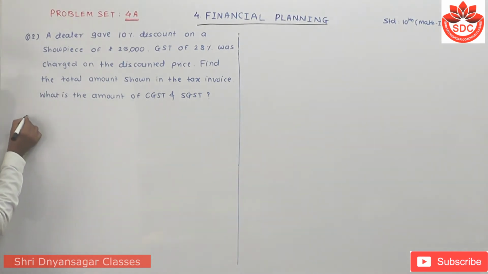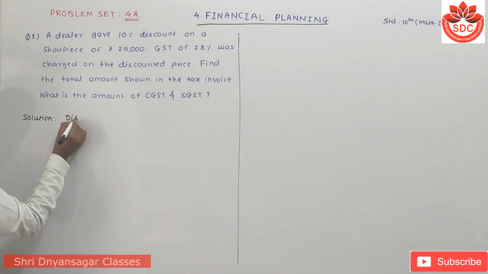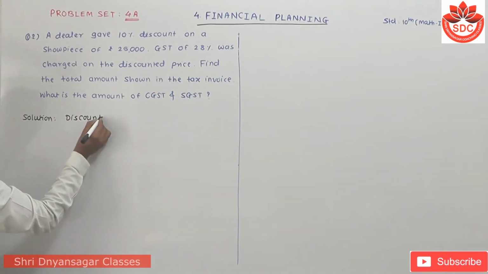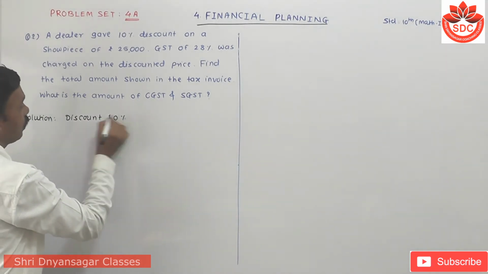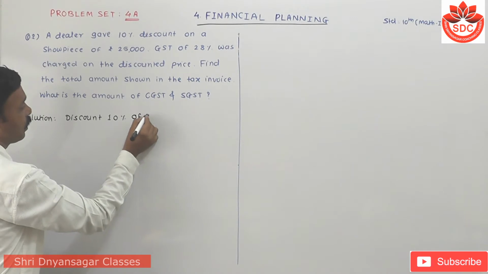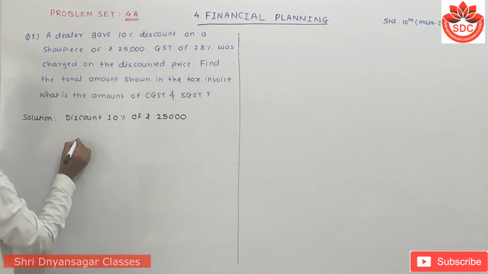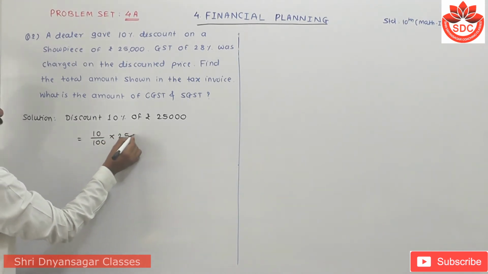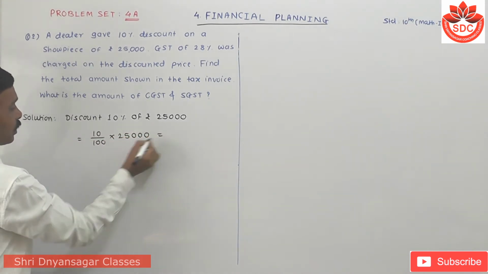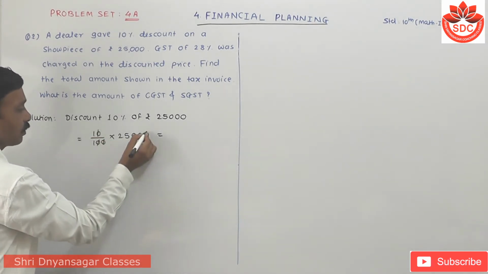Now its solution is: discount 10% of rupees 25,000. First we have to find this. It equals 10 upon 100 into 25,000. These two zeros get cancelled.